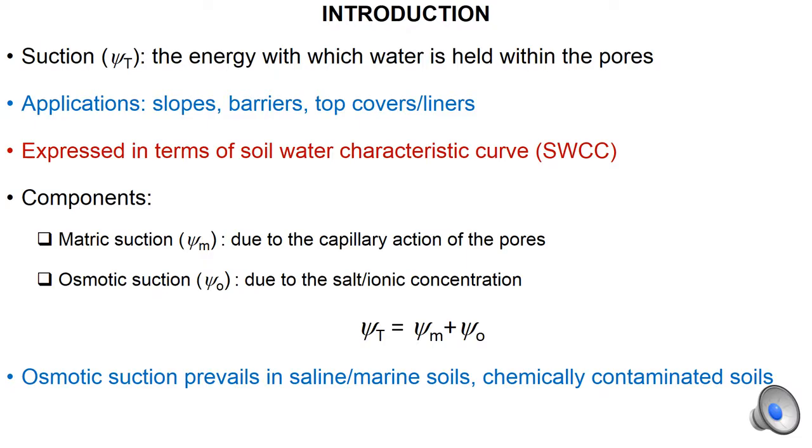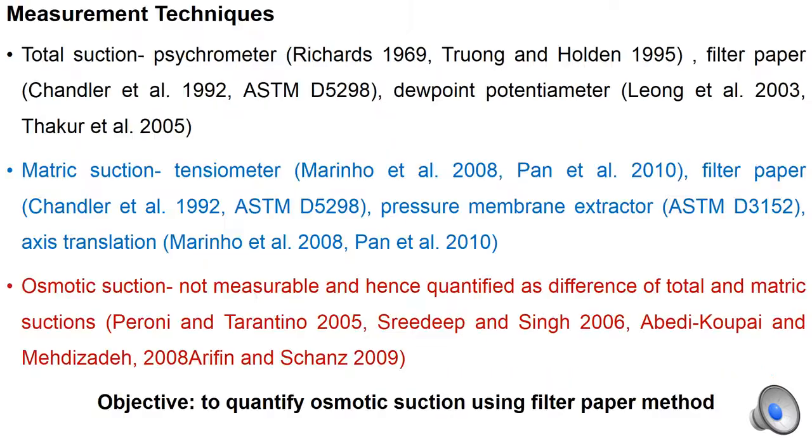It is constituted of matrix suction and osmotic suction, where matrix suction is due to the capillary action that gets generated during the removal of moisture under pressure or under evaporation circumstances, while osmotic suction is due to the salt or ionic concentration. Hence, osmotic suction prevails only in saline or marine soils or chemically contaminated soils.